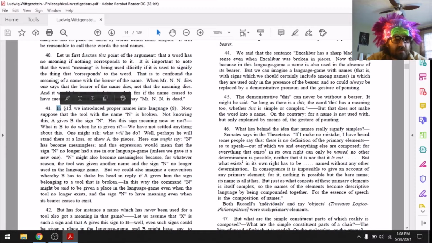I'm not really sure what this symbol means. In example 15, we introduced proper names into language from paragraph 8. Paragraph 8 was originally our pillar slab language, so we've introduced proper names into that language.